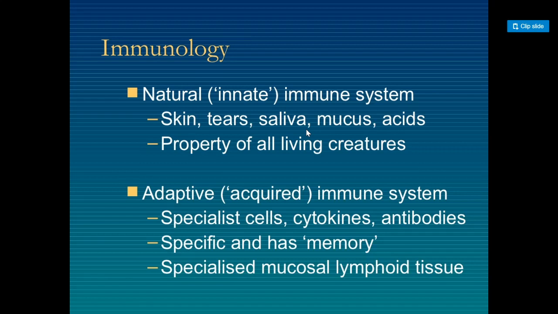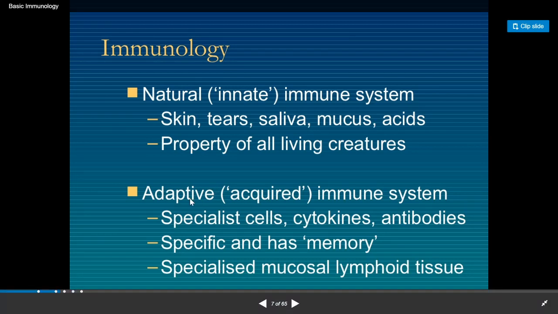Skin, tears, saliva, mucus, and acids are all innate immunity, a property of all living creatures.